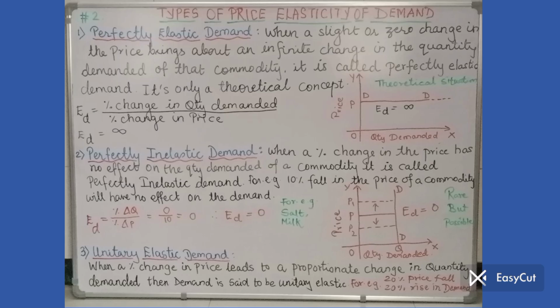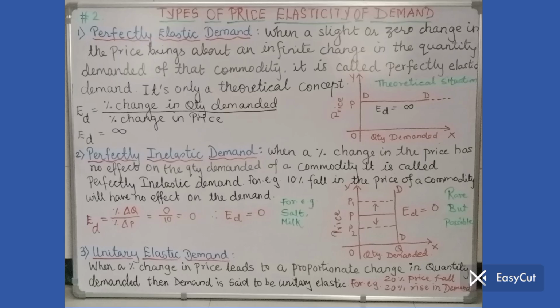Now look at the diagram alongside. As usual, price is always on the y-axis, quantity demanded is shown on the x-axis, and you see there is a horizontal straight line parallel to x-axis, DD, which is the demand curve. I have shown the extended demand curve with dots ahead, because since it's an infinite demand, to show that infinite demand I have kept it on with the dotted line.